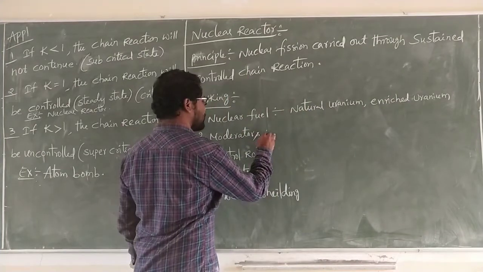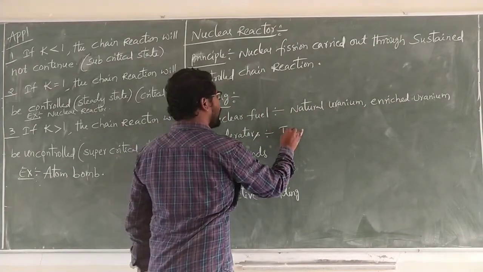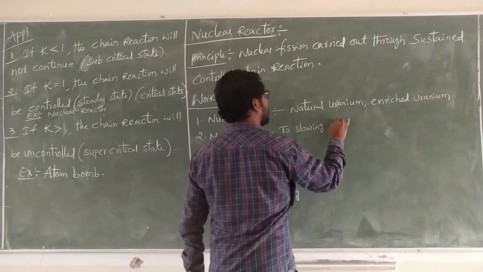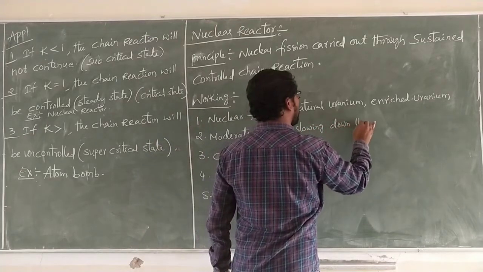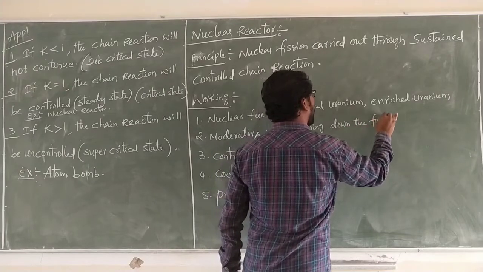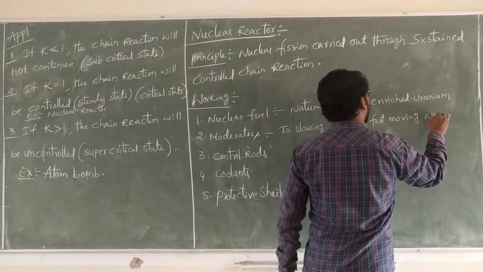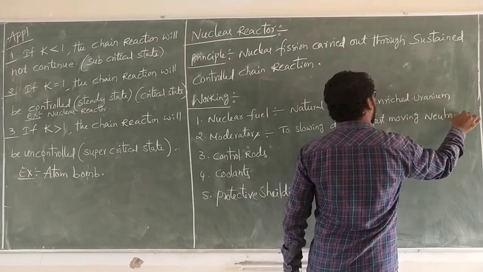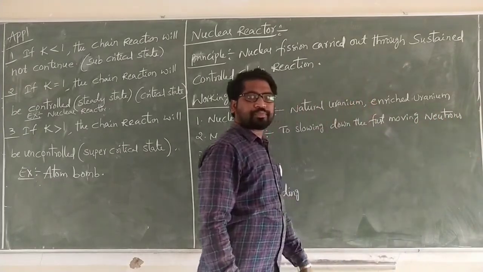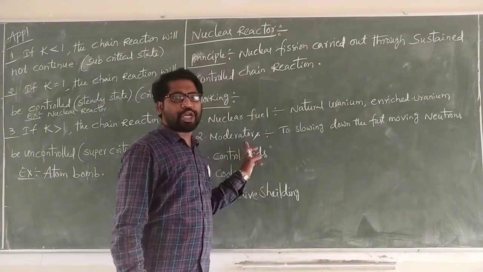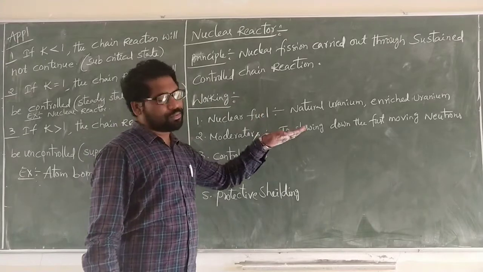Next, moderators. They slow down the fast moving neutrons. Carefully, the main property of moderators is slowing down.